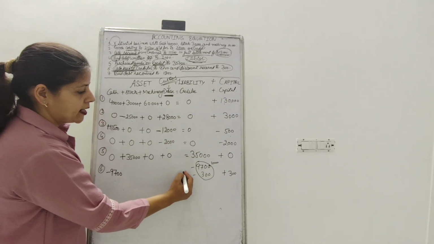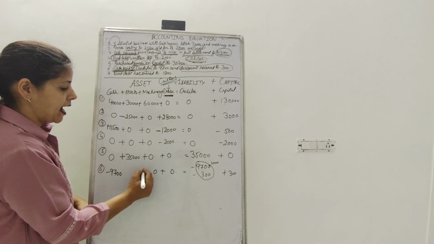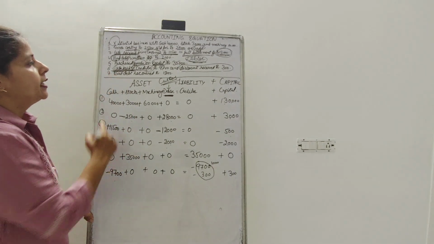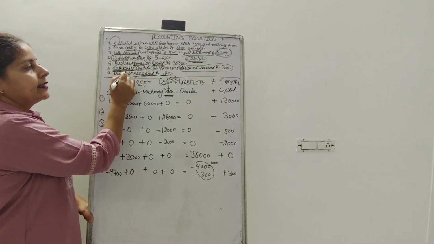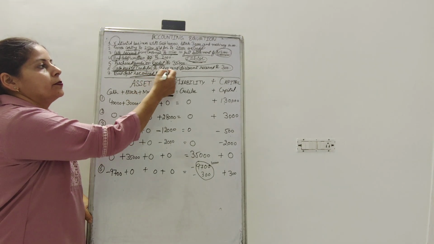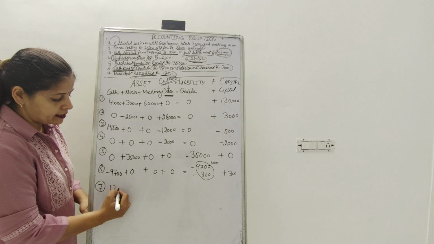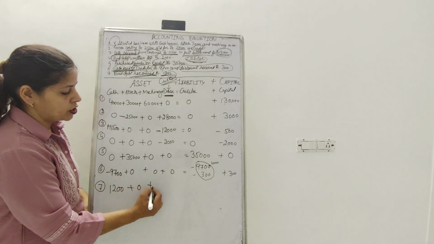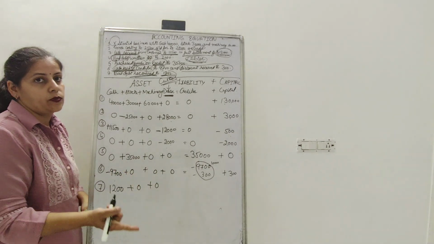Okay, fine. So there was no change in your debtor, no change in machinery and no change in stock. Then the last point, bad debts recovered rupees 1,200. The debt which was bad earlier, now we recovered rupees 1,200 from him. So 1,200 is received in cash. But no change in stock, no change in machinery. But the point is where 1,200 should go on the other side.